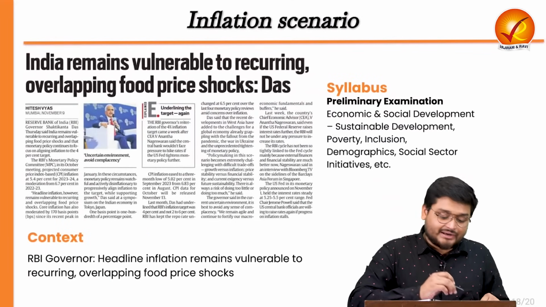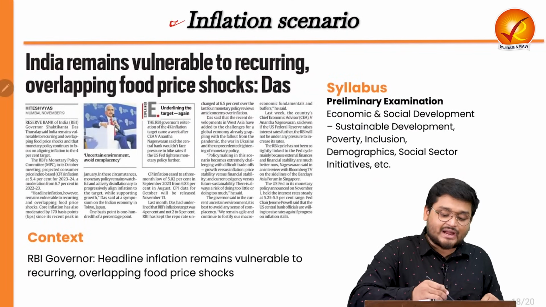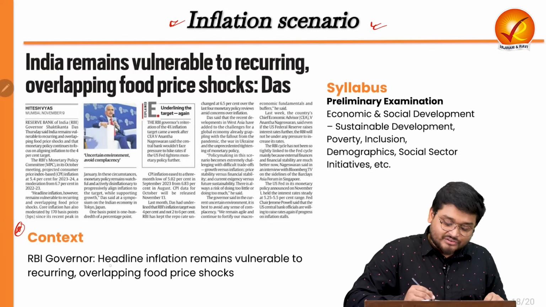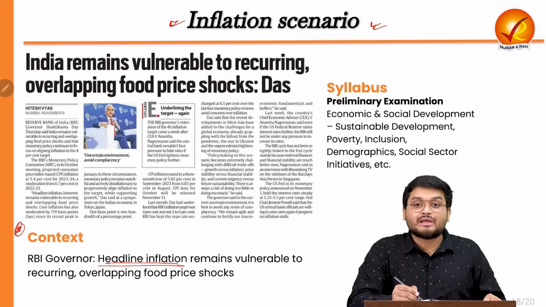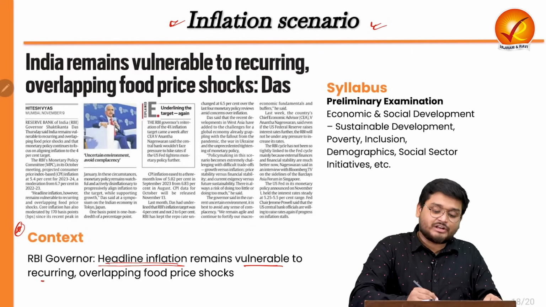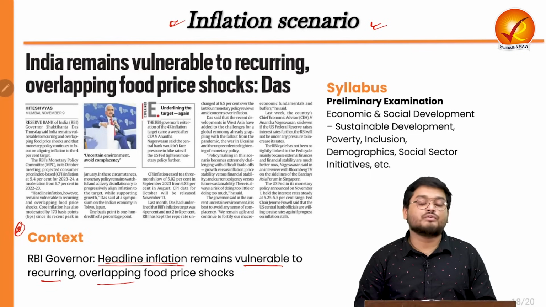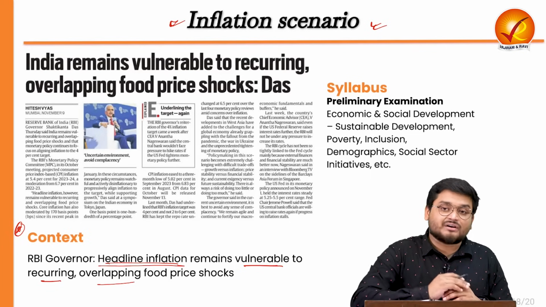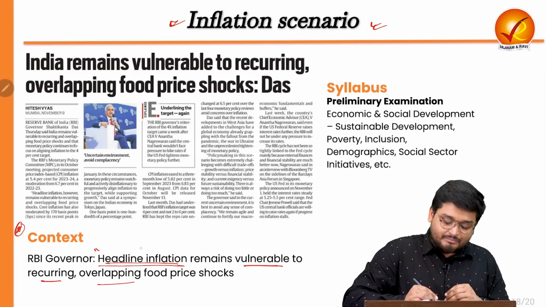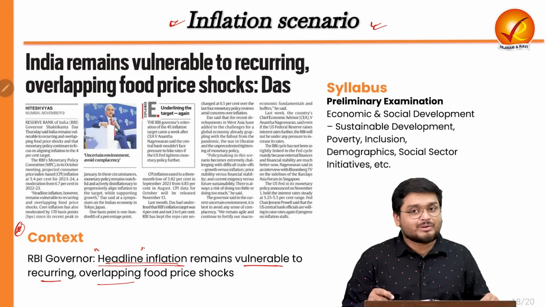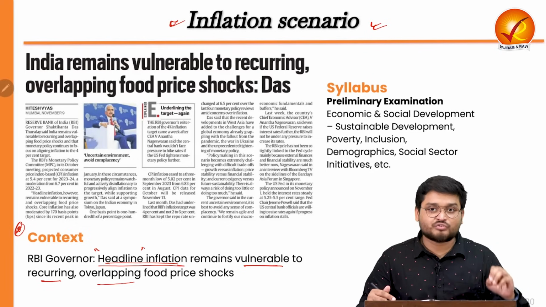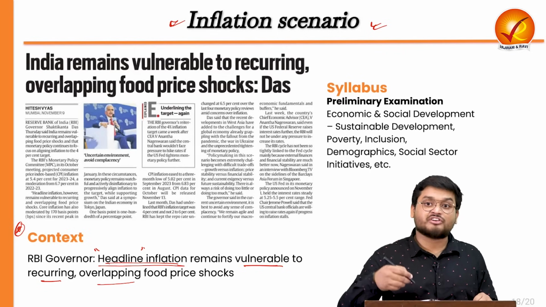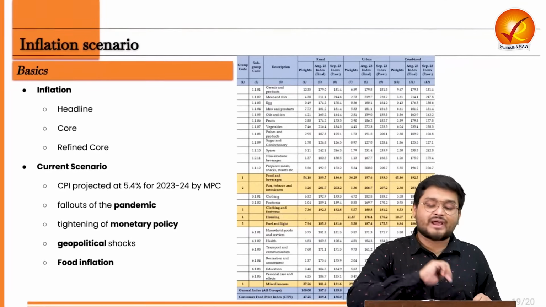Looking at the final article, it is about the inflation scenario in India, because right now the RBI governor is concerned regarding headline inflation, which is remaining very vulnerable to recurring and overlapping food price shocks. So let us look at this case. But we have to look at it from the very basics, because UPSC generally will be asking some important terms with reference to inflation, such as headline inflation, core inflation, refined core inflation. So let us look at that.